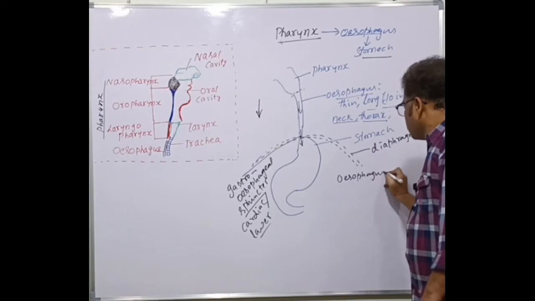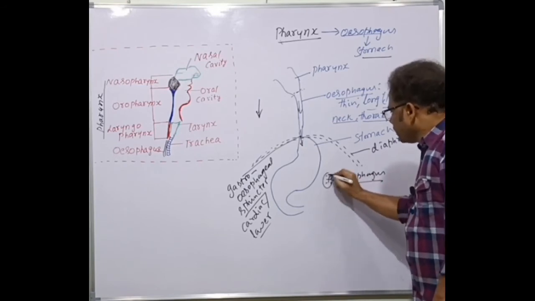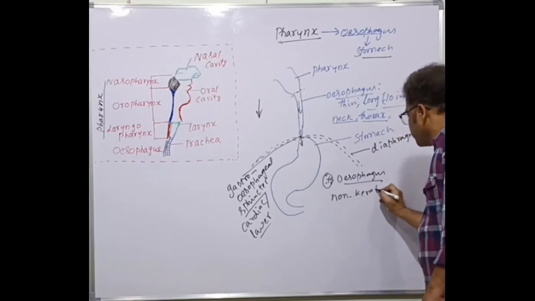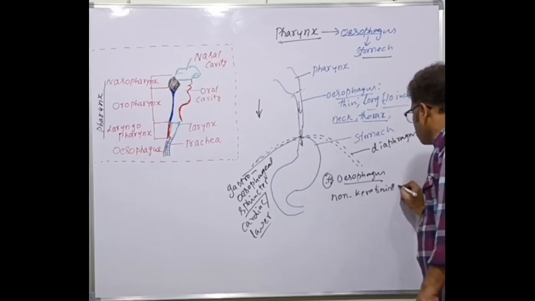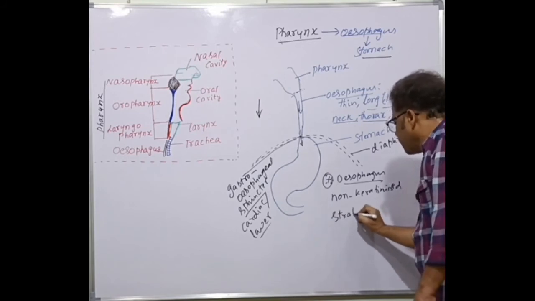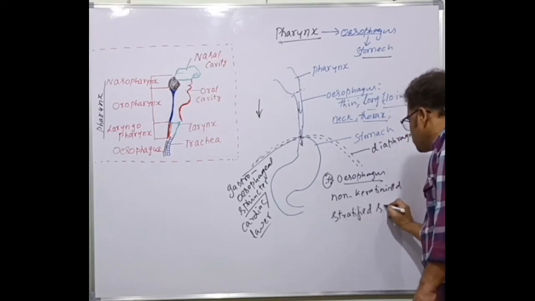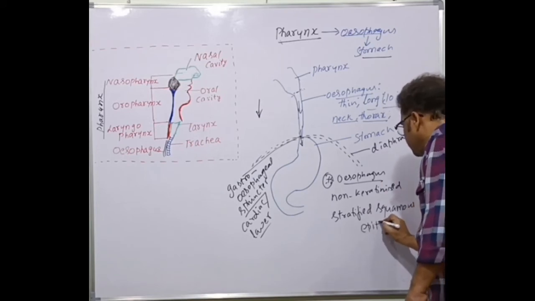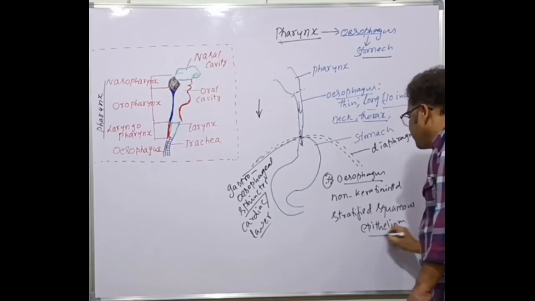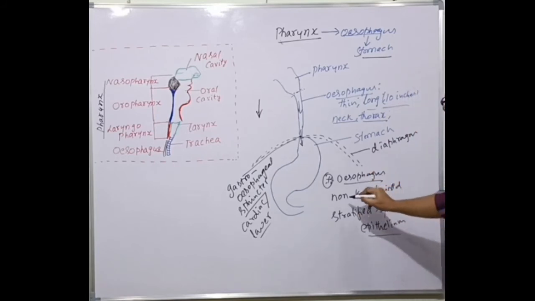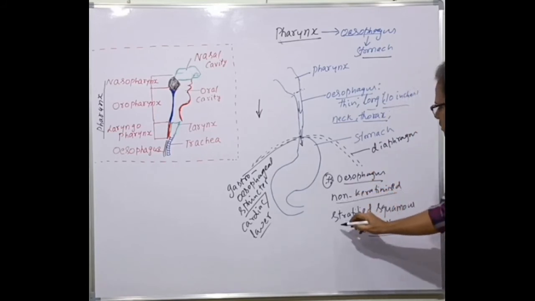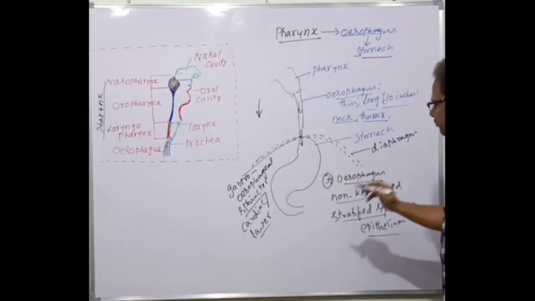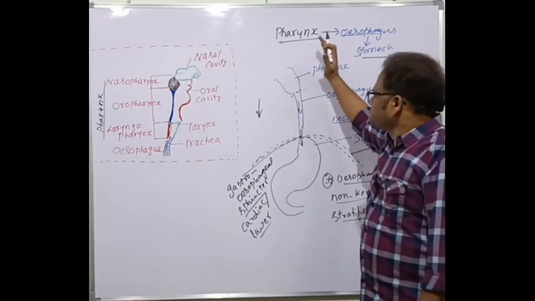Esophagus, important point, is made of non-keratinized, stratified squamous epithelium. Squamous epithelial tissue. So the esophagus is made of the epithelial tissue here called as a non-keratinized, there is no keratin deposition, stratified squamous epithelium. Very important tidbit. Now that's all about the esophagus, bacho.